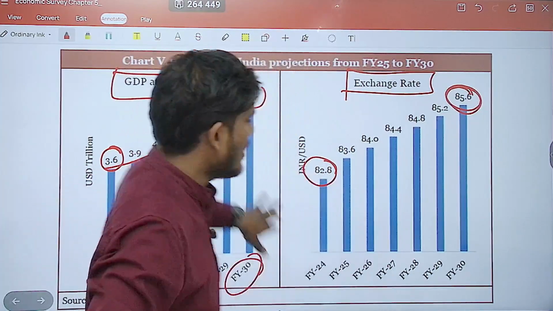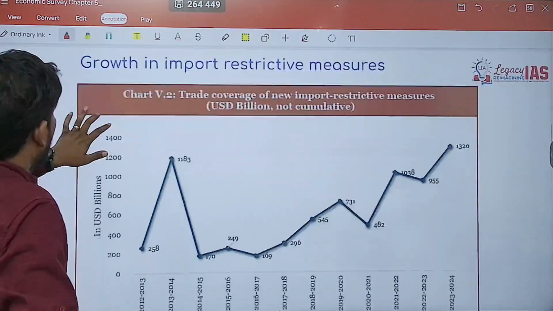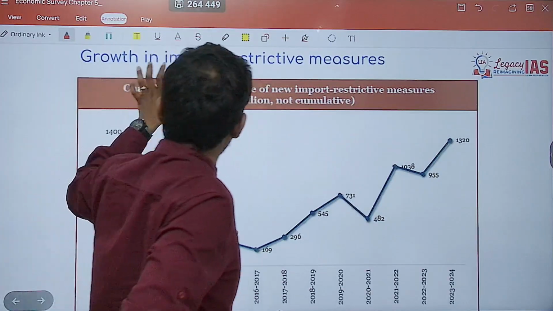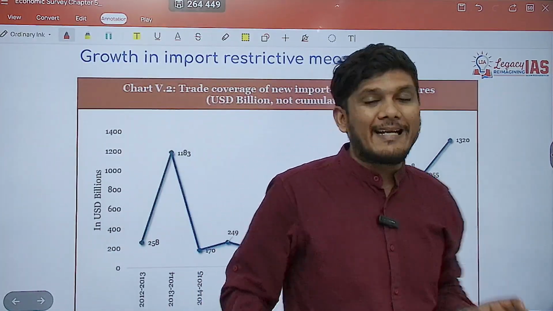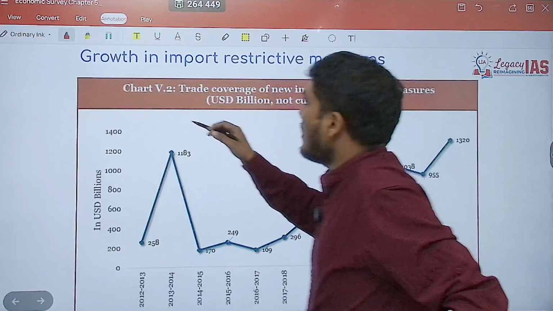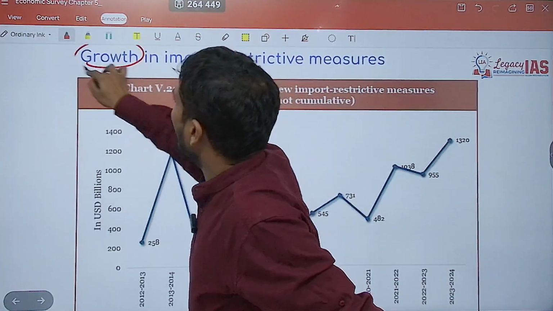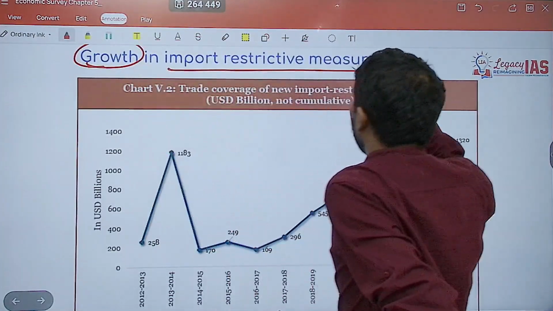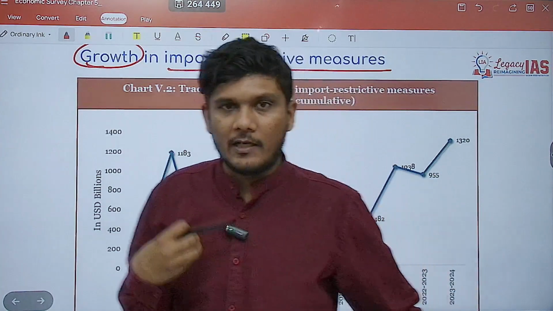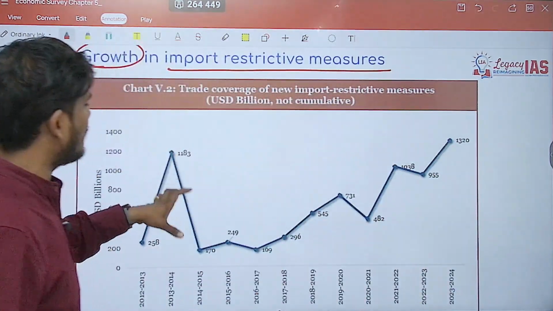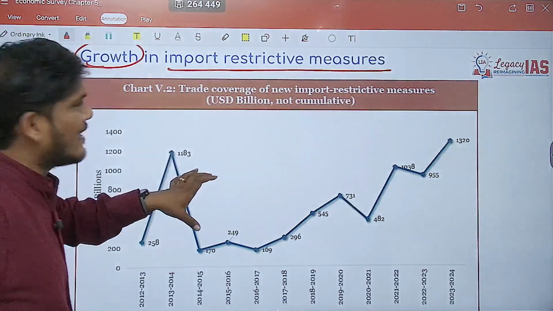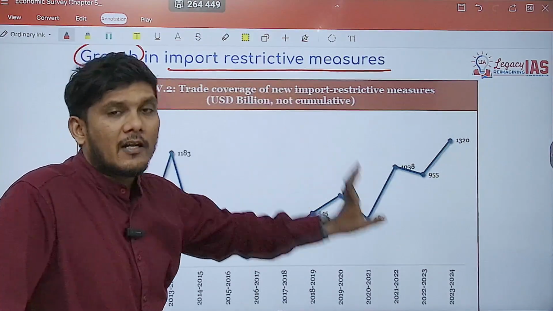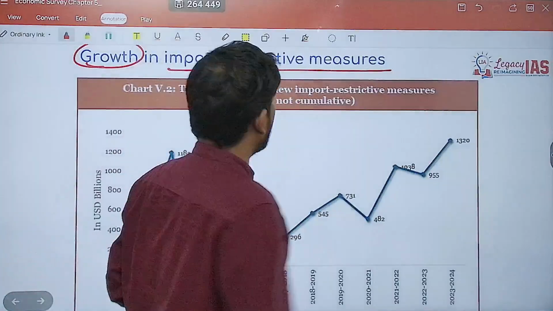Now, one very important thing is growth in import restrictive measures. Means there is a growth in what? Import restrictive measures. Now, how can we see that? With the help of this graph. This graph basically tells what trade coverage there is for the new import restrictive measures.